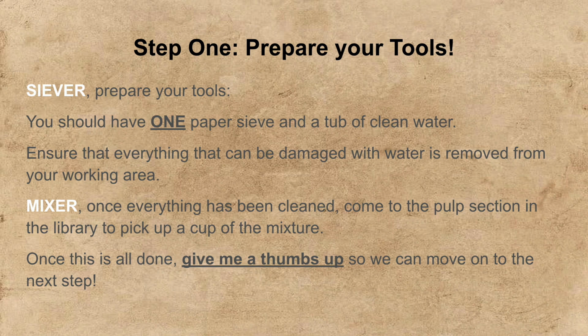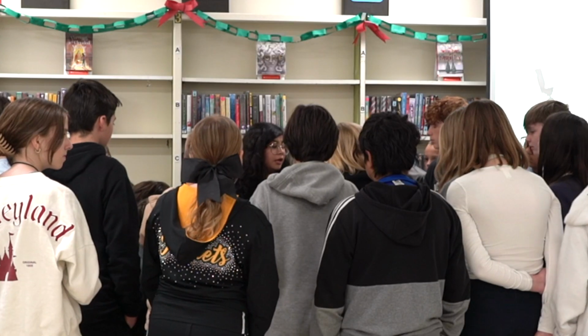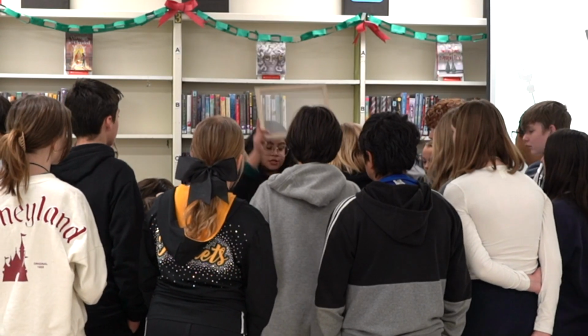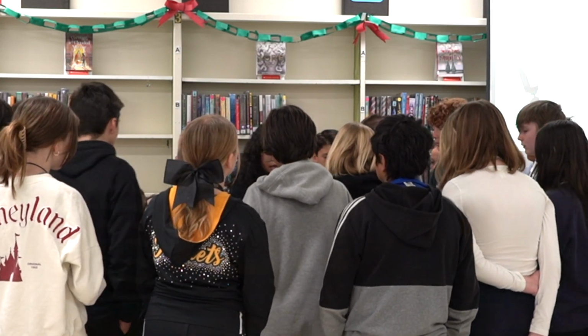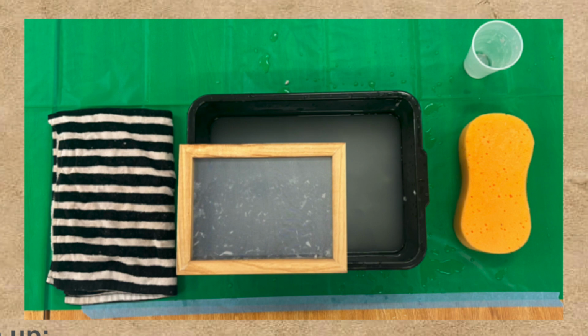All right, so the first thing that you want to do is make sure that you have all materials in front of you. Sievers, this is your tool. It's the sieve. We have a tub, some water, and a cup. Mixers, this is your tool. Dryers, the sponge is your tool, and the towel as well. And then transfers, there will be a sheet of plastic. That will be your tool.